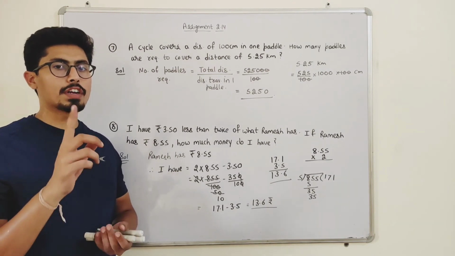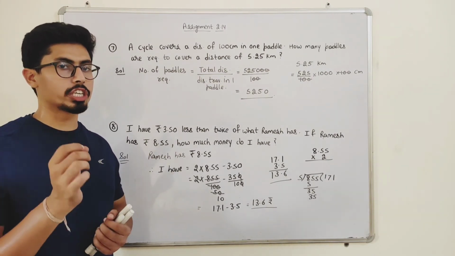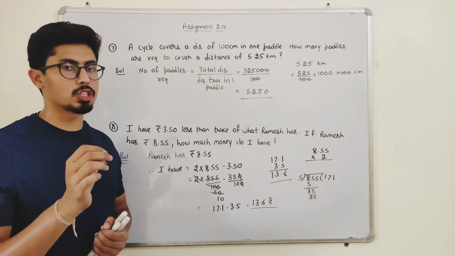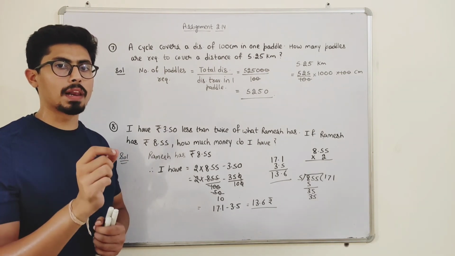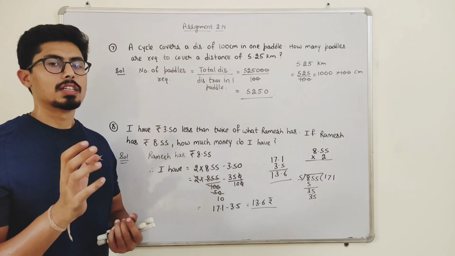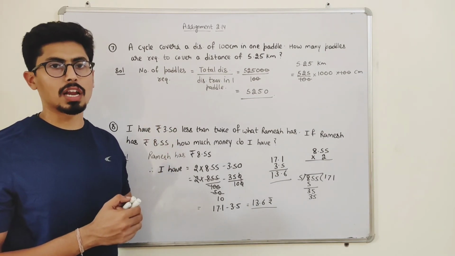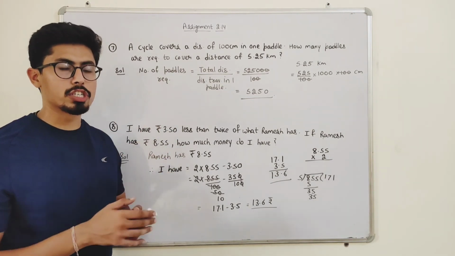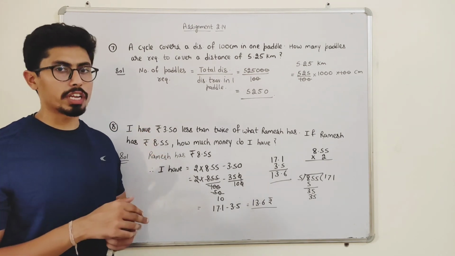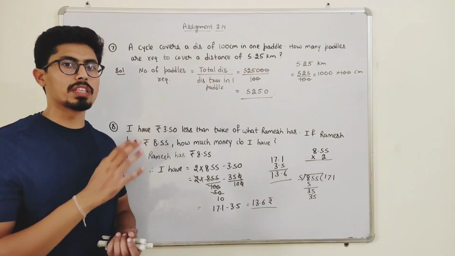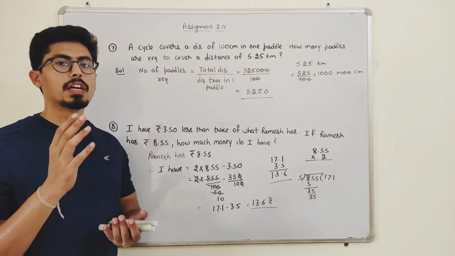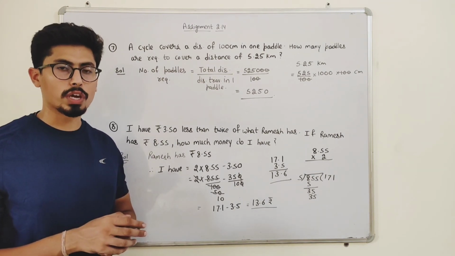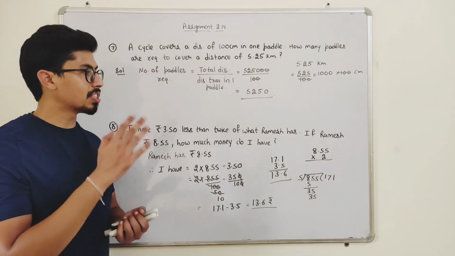So students, only one question is left in the assignment, that is question number 9, that you have to practice yourself, okay, because it is a simple unitary method based question, the kind of question that we have discussed earlier. So with that question, students, our assignment 2.14 is complete, and along with this assignment 2.14 our chapter 2 is also over, okay. So practice these questions.